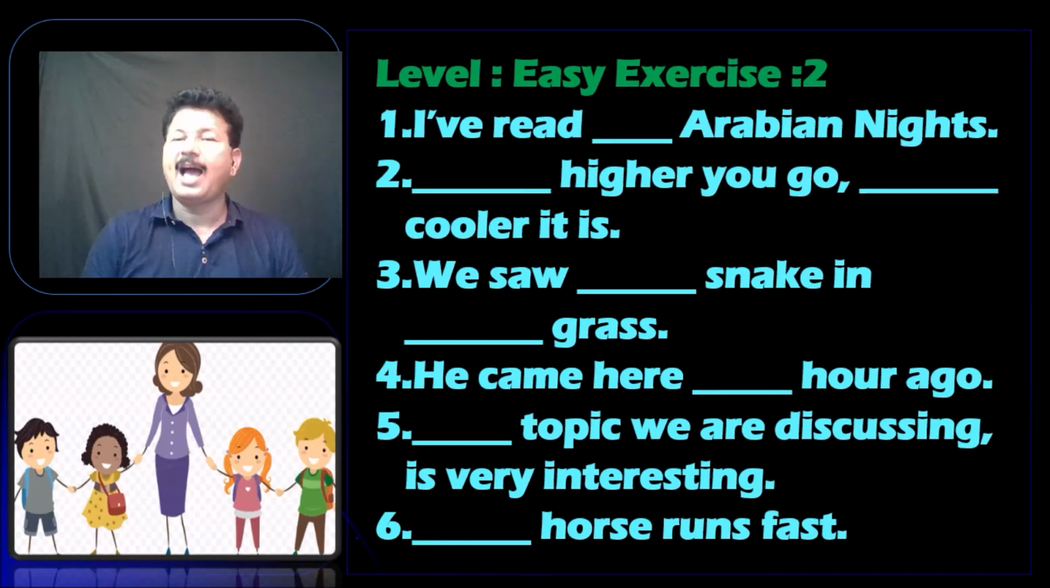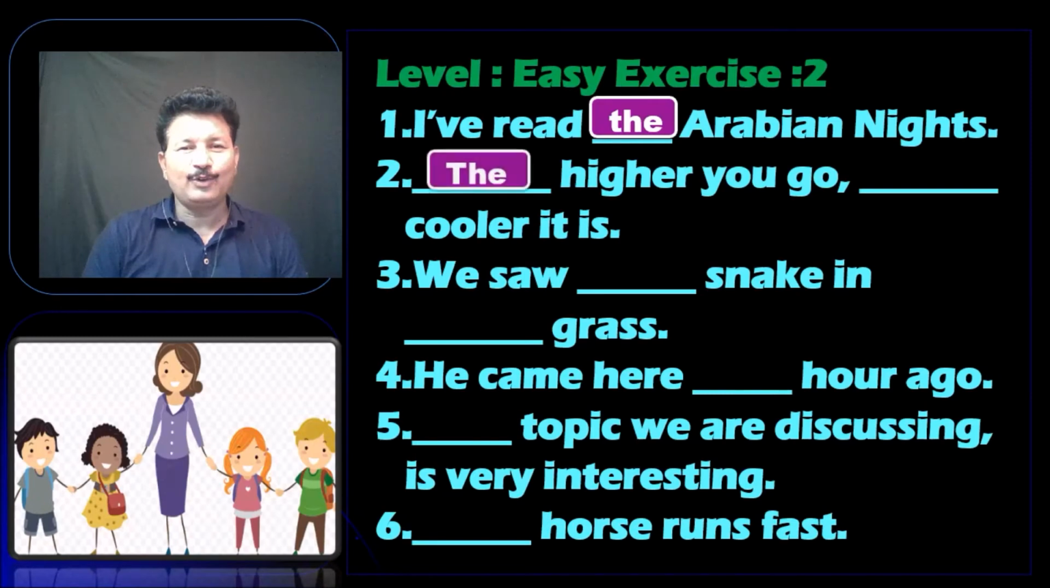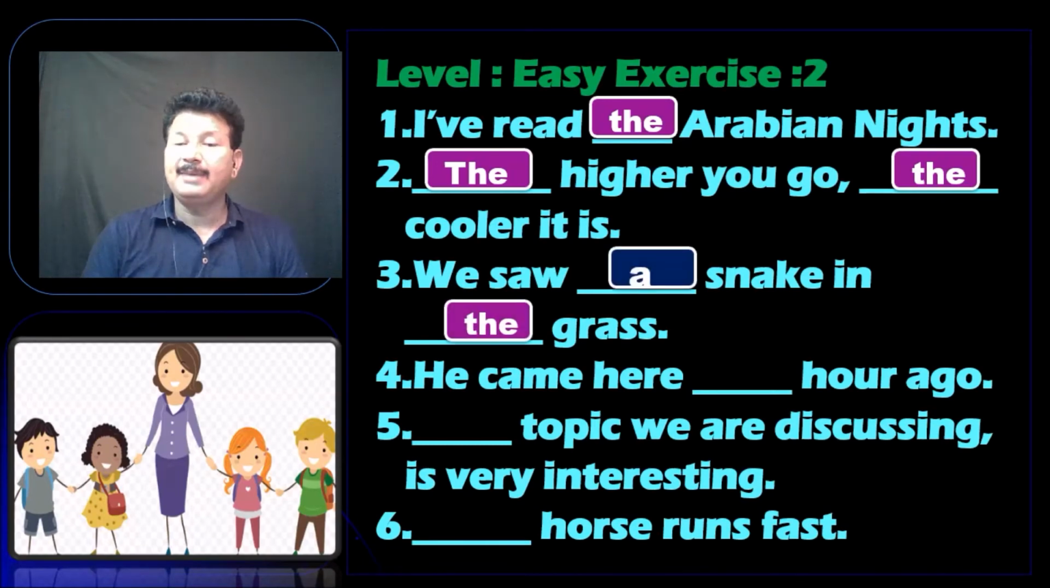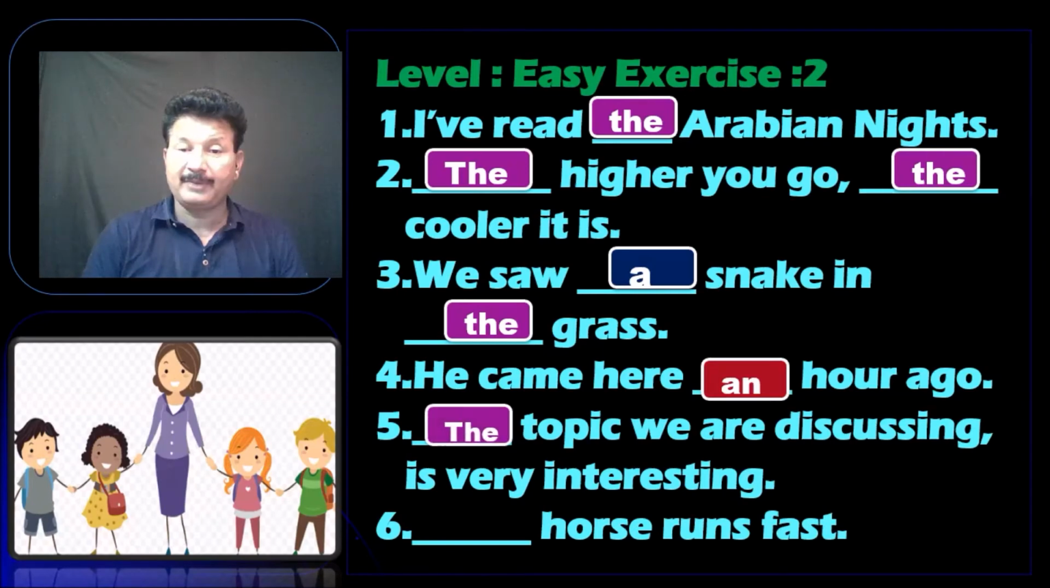So we use I have read the Arabian Nights. The higher you go, the cooler it is. We saw first time a snake in the grass. He came here, the silent H, it is an hour ago. We are already talking about the topic, familiar. So the topic we are discussing is very interesting. And here we are talking about the whole group. So we use the horse runs fast.